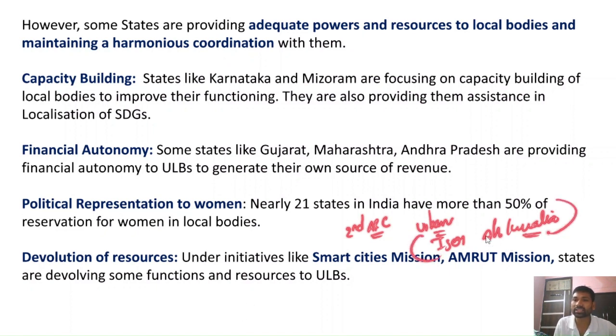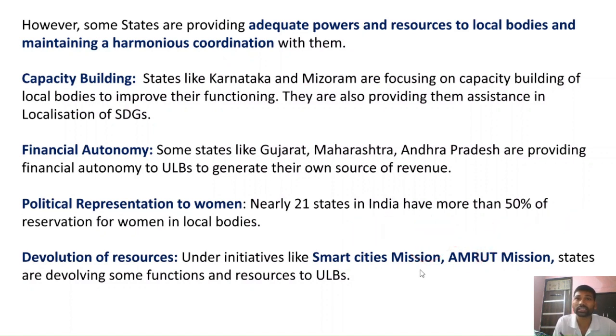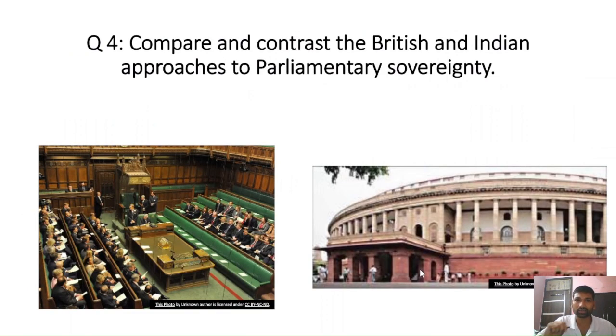The Ahluwalia Committee has recommended that there should be more powers, functions and finances given by the state to the respective urban local bodies, so that it further augments economic growth. Because urban local bodies are growth engines, there is a need to provide more powers and functions, and that fulfills the goal of greater democratic decentralization at the local level. So this is how you need to conclude this answer in a more positive and optimistic manner.